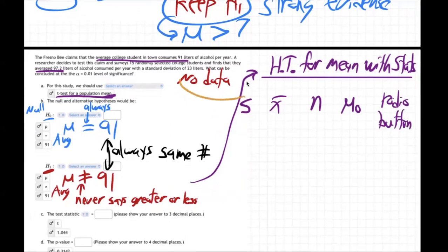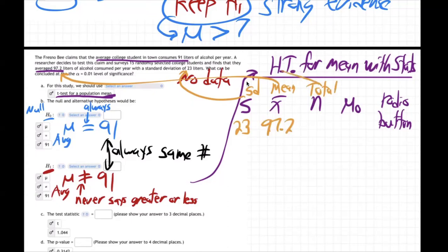That's the standard deviation right there. 23. X bar, you know that's the mean. What does the mean? You might say, well, it's the 91. Well, no, that's what we're testing. The mean is this 97.2. That was the average for the students we surveyed. And by the way, what was the total number of students in our survey? Right there, 15 randomly selected students.